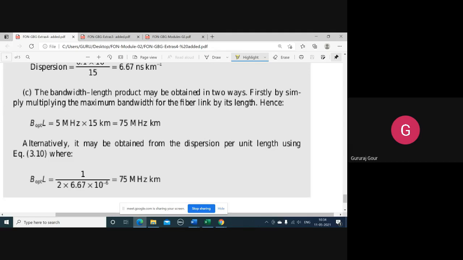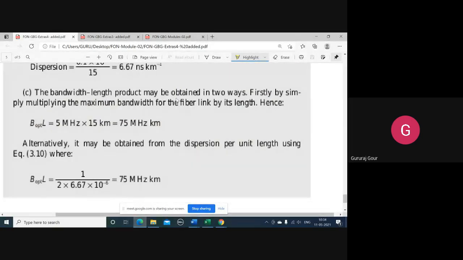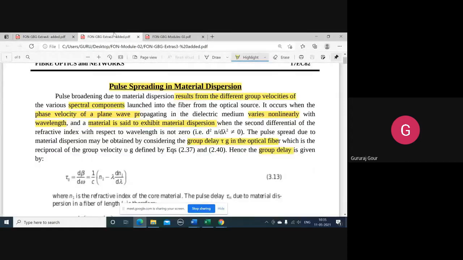So next, we can discuss the pulse spreading in material dispersion, because today I'm going to schedule one quiz based on what I have covered up to the dispersion, because already I scheduled one quiz there. So after that, let us stop. Pulse spreading and remaining aspects, we'll see you tomorrow. Let's stop now.